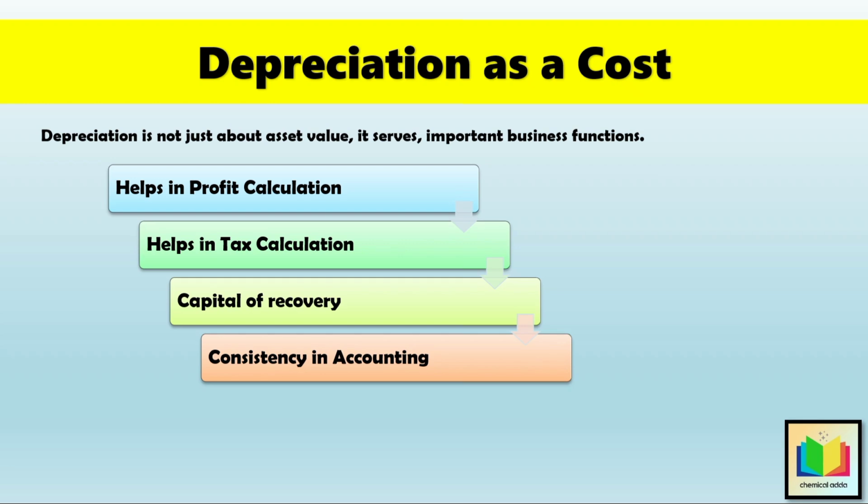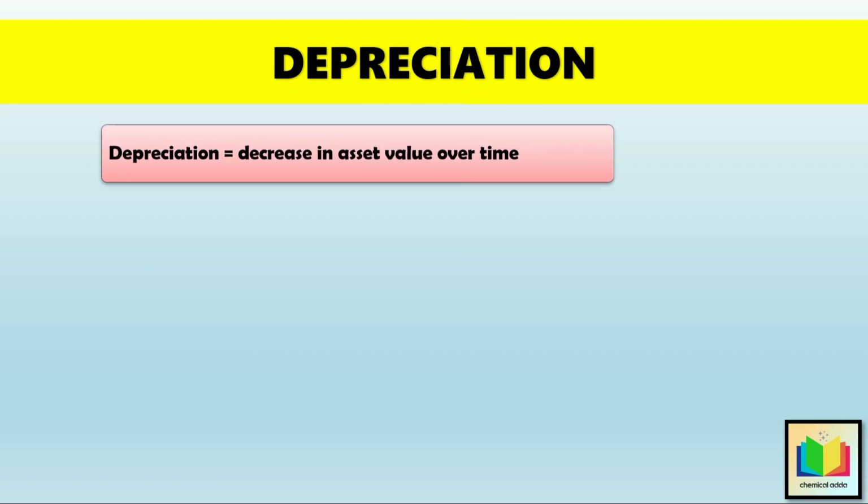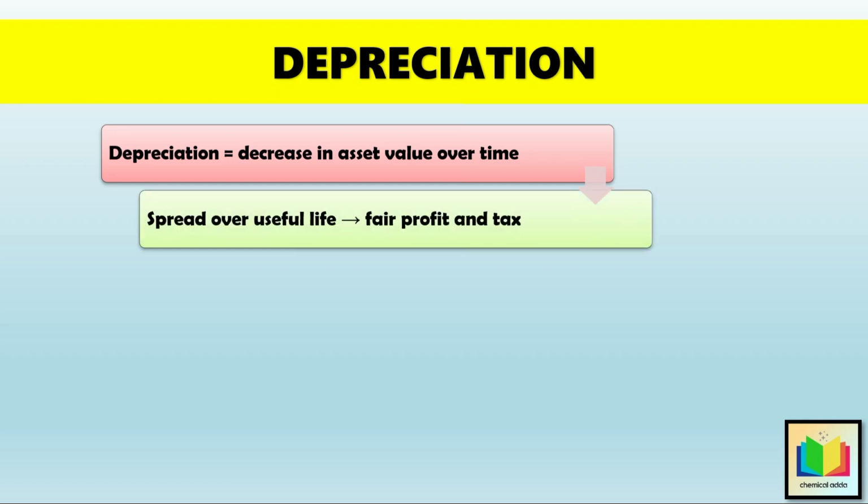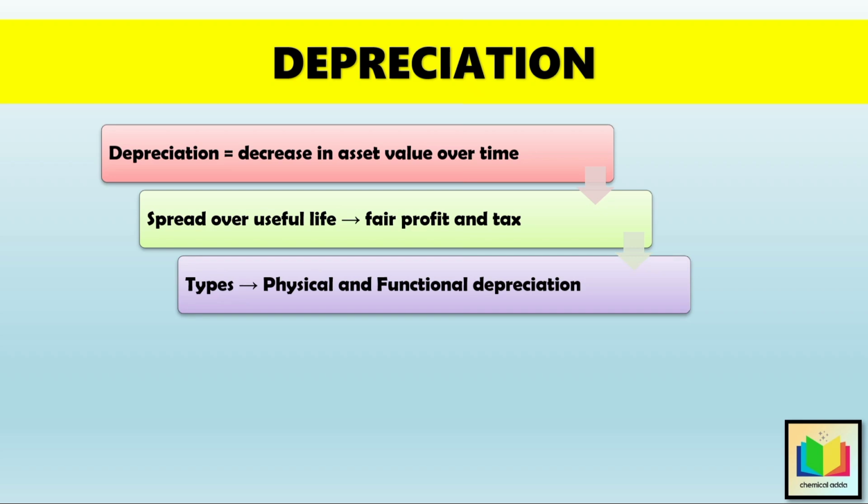Alright, so before we end, let's quickly recap what we learned today. So we learned, depreciation simply means the decrease in value of an asset with time. Then we understood that we don't show the full cost in one year, instead, we spread it over the asset's useful life, so profits and taxes look fair. Then we learned there are mainly two types, physical depreciation, like wear and tear, and functional depreciation, like obsolescence.